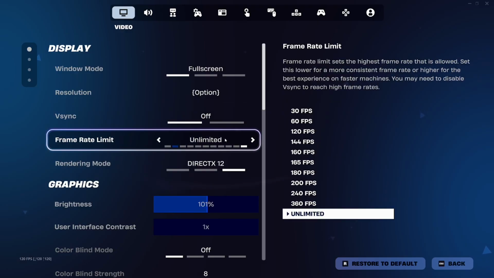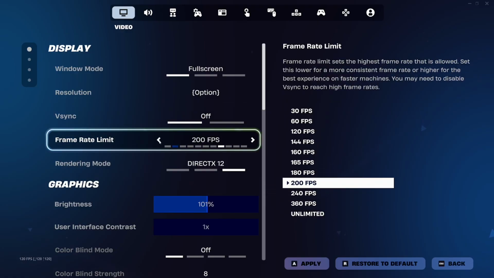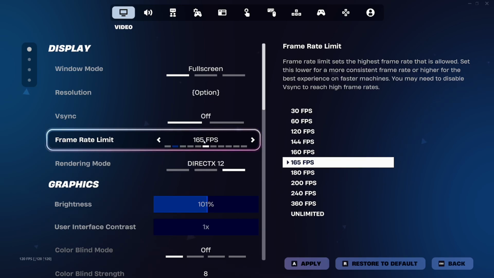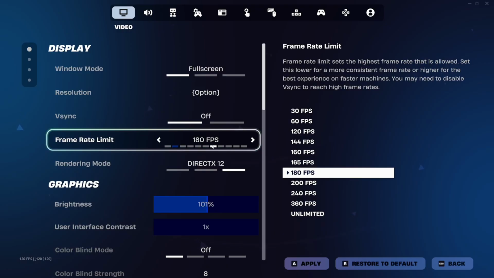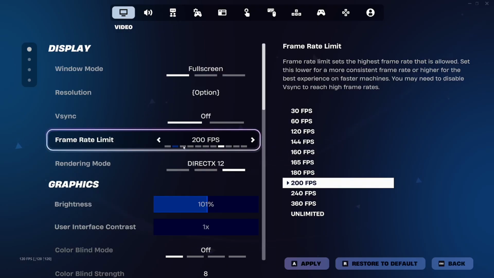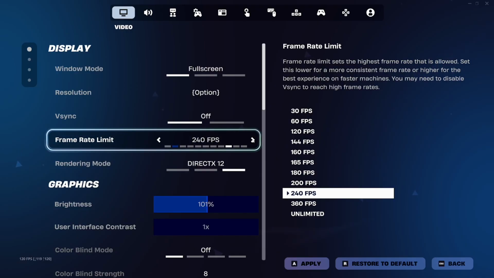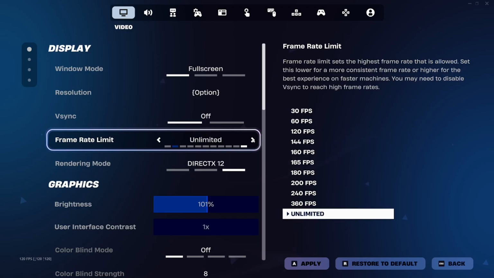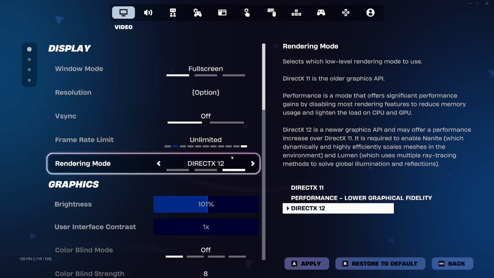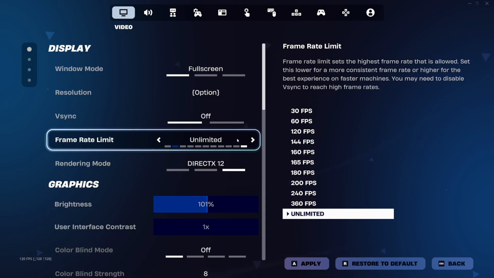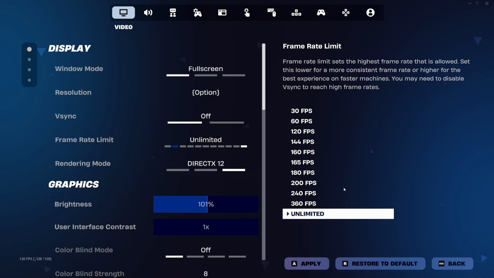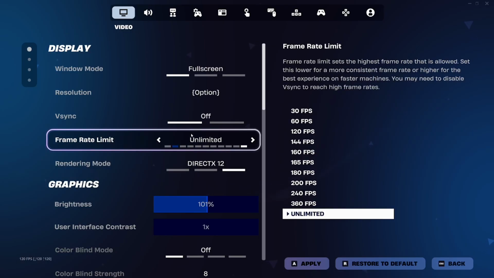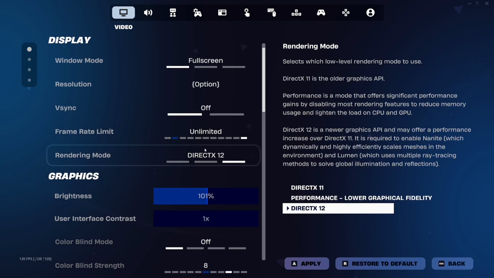Frame limit, I like to put it unlimited, but you could also, since my monitor is 165 Hertz refresh rate, put it on 180. Just put it one setting above. If you're going to limit your FPS, just put it one setting above your refresh rate, because you do want a little bit more FPS. I just like having a lot of FPS, but like maybe you're above 360 Hertz refresh rate? Who knows? That's kind of high, but some people just like to have a lot of FPS.